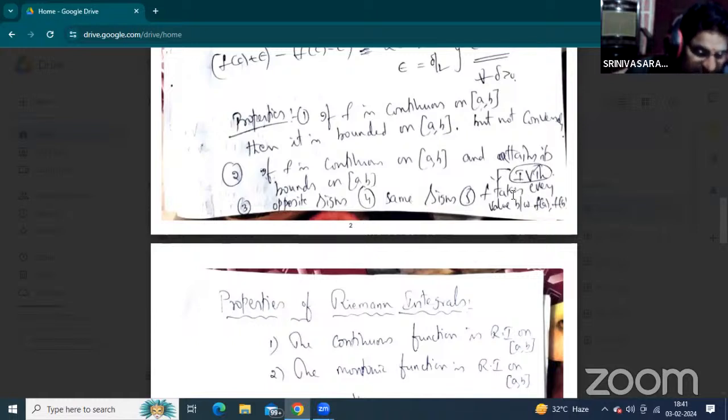Our next property is the intermediate value theorem. When f is defined and continuous on closed interval AB, and f of A is not equal to f of B, then f takes every value between f of A and f of B.